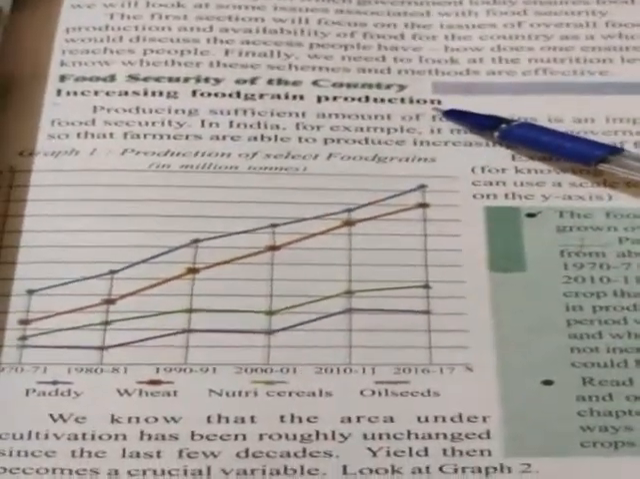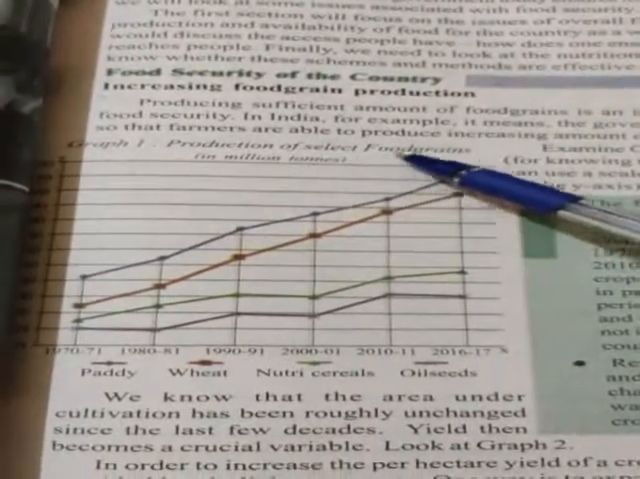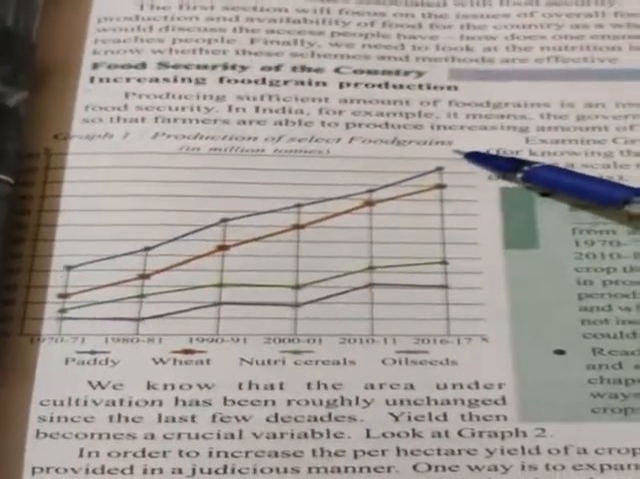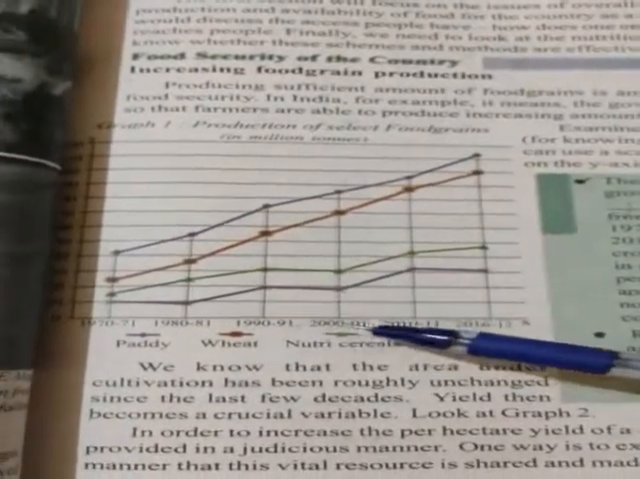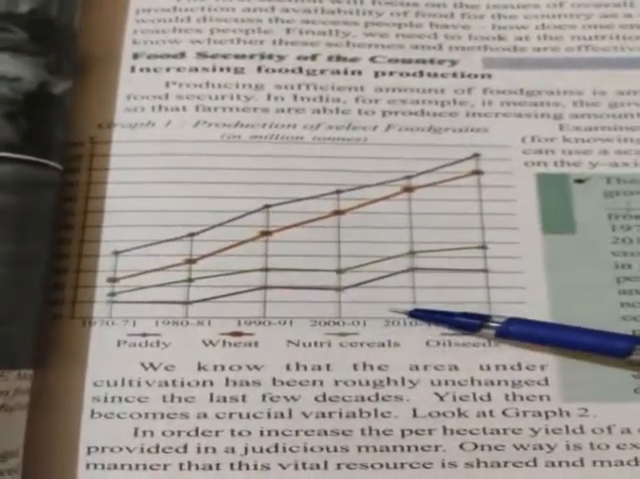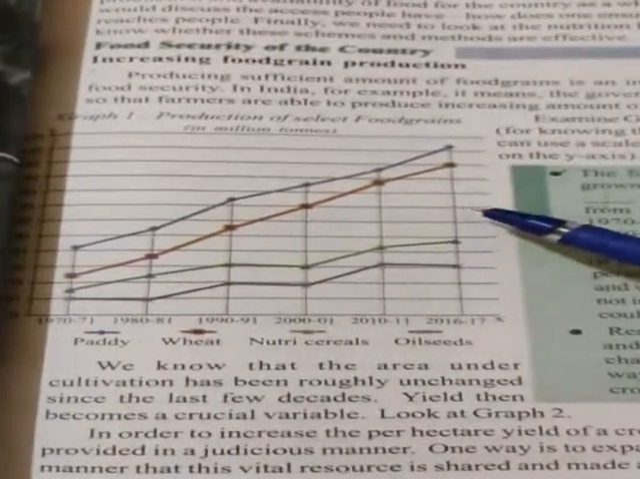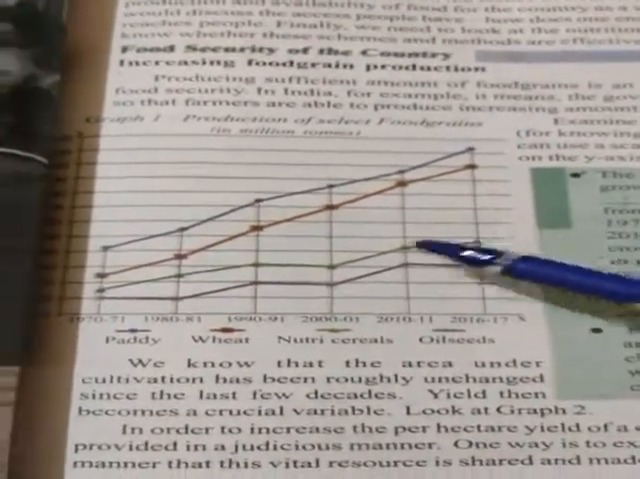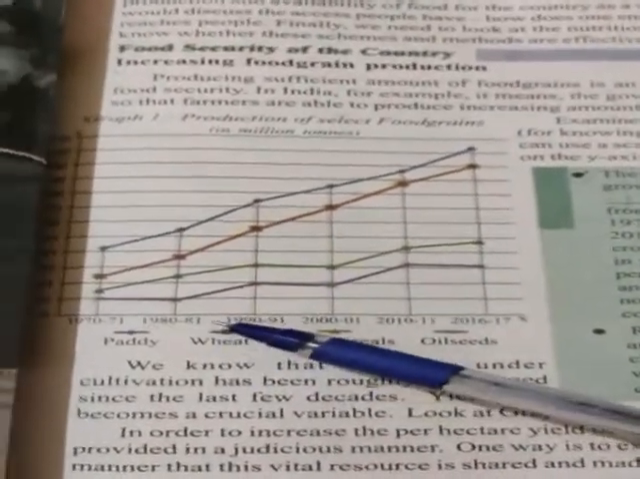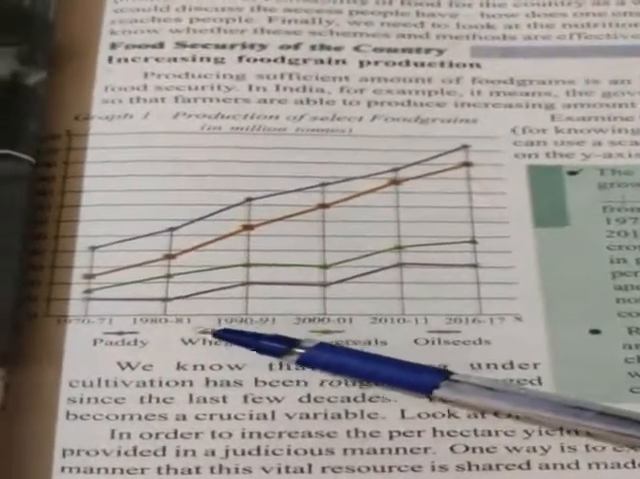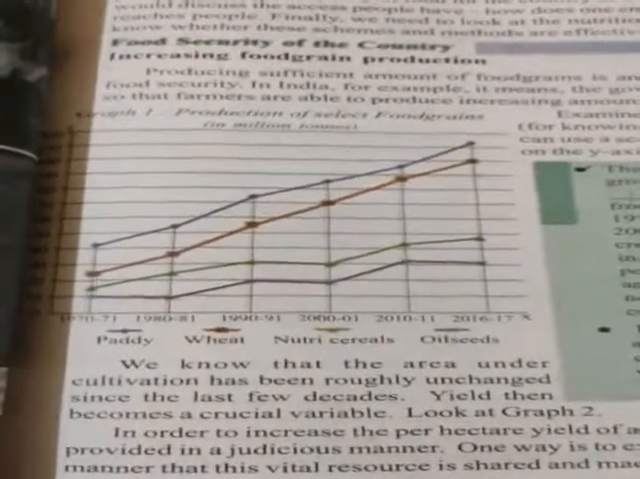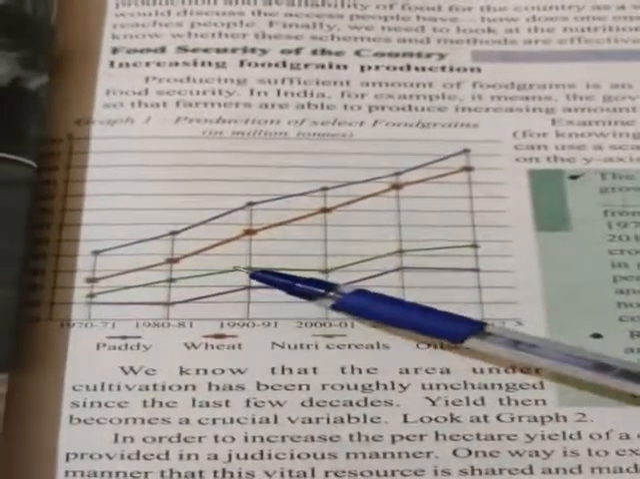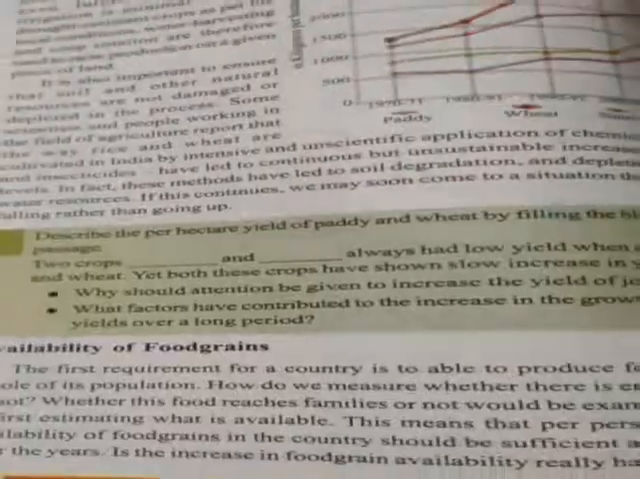We observe graph 1, production of the selected food grains. 1970, 1980s, 1990, 2000, every decade the food grains are increasing because of one reason: from 1970 to 1980, during this period of time, the green revolution was implemented in our India. So automatically the food grains were increasing.